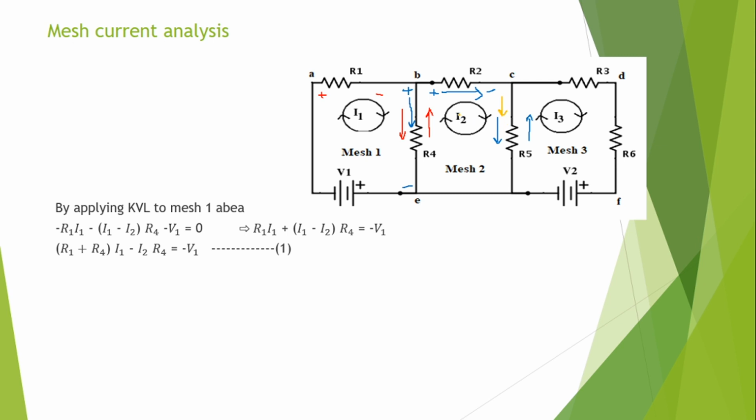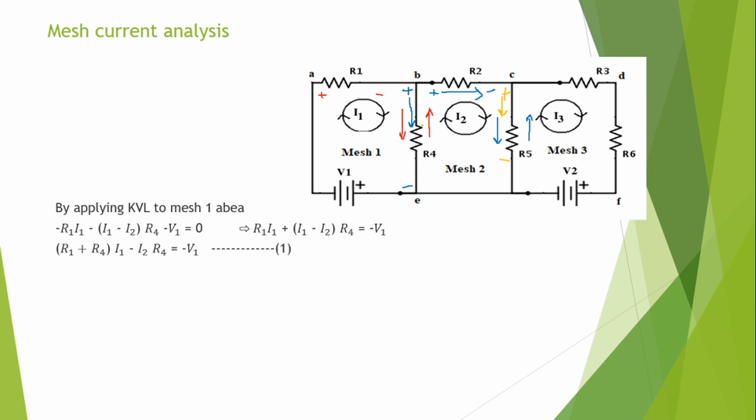The reason is I am writing the equation for mesh 2 and I am assuming I2 is greater than I3 as well as I1. So the resultant current flows in this direction with the value I2 minus I3. So the voltage drop across this is I2 minus I3 into R5, because this acts as a higher potential and this acts as a lower potential. So voltage falls. Now in this branch there are no passive elements, so no voltage drops.